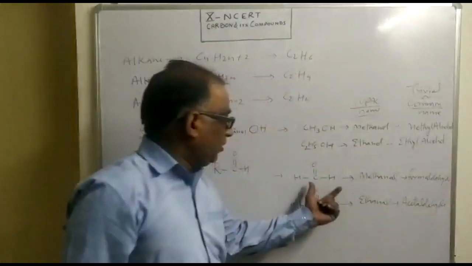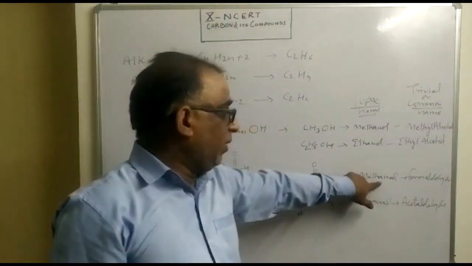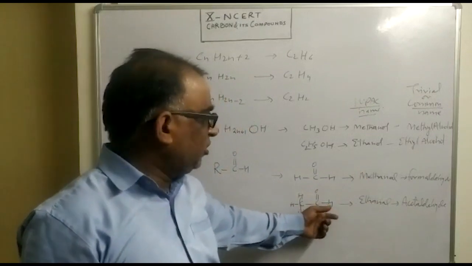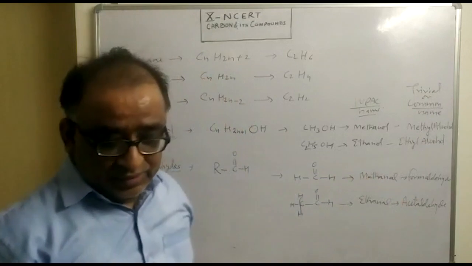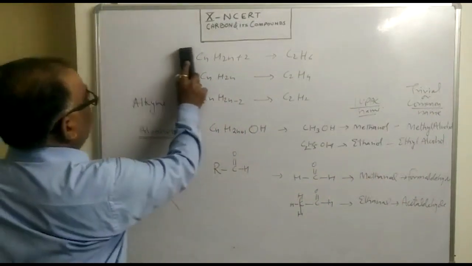Because commonly this compound is known as formaldehyde. We generally call it formaldehyde rather than methanal. Similarly, here also this compound is generally called acetaldehyde, though its IUPAC name is ethanal. Then the third category that comes over here is carboxylic acid.